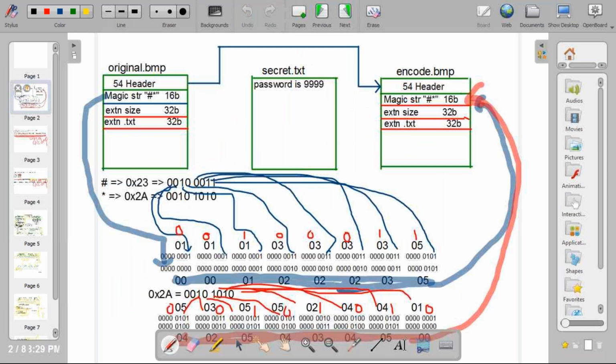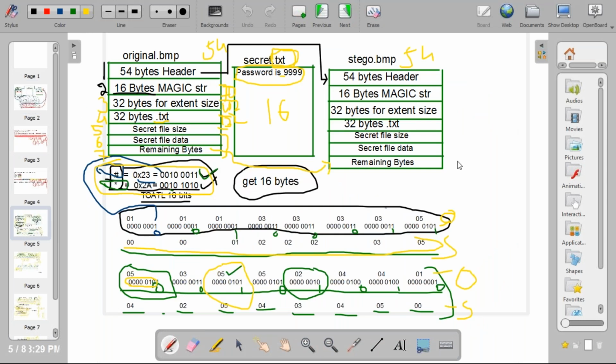Understood everybody these things? Got this one? I will stop the recording.